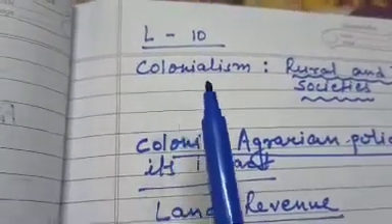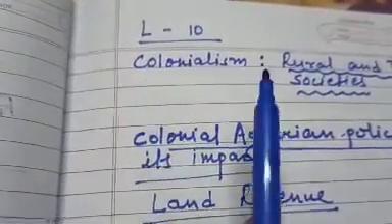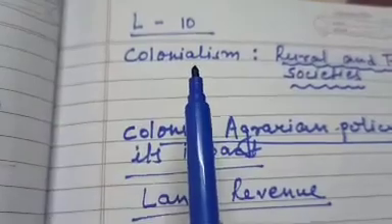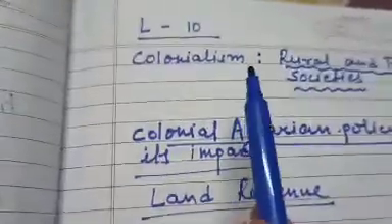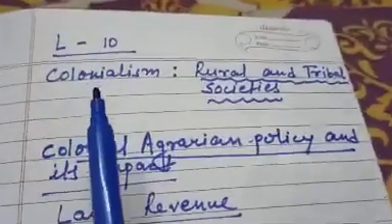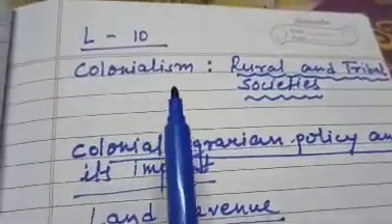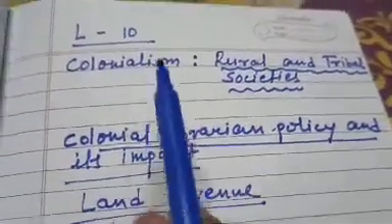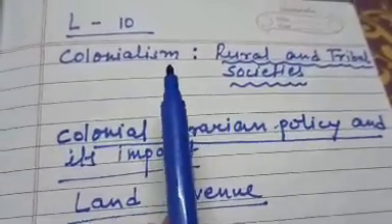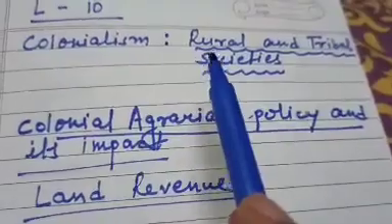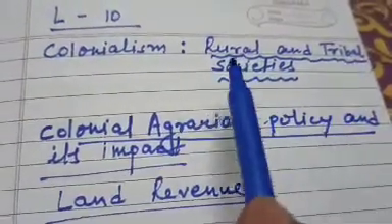As I have told you, colonialism means that period when Britishers set up their colonies here and they were our colonial masters. And that colonial period affected our rural and tribal societies.